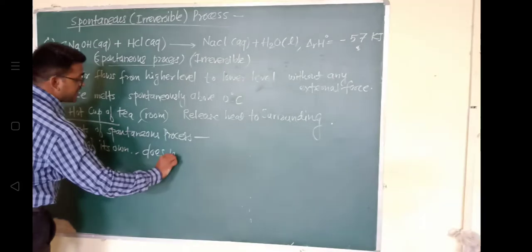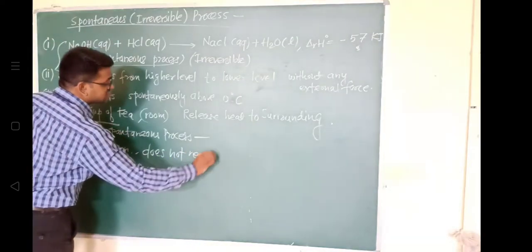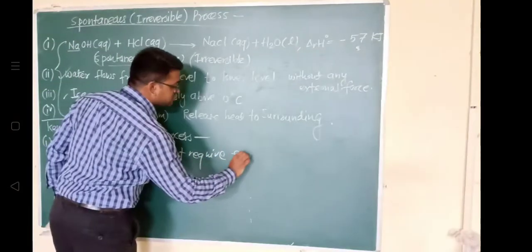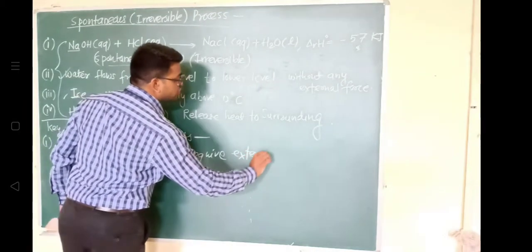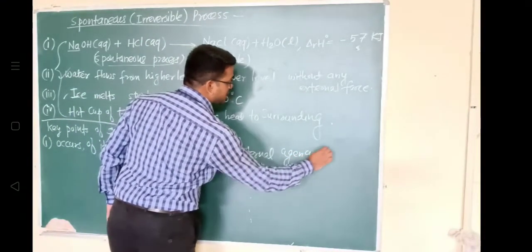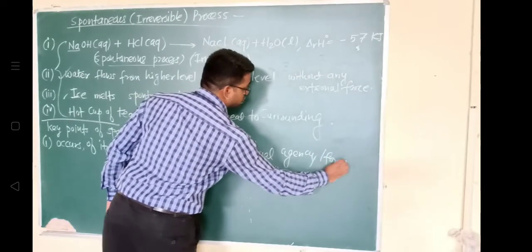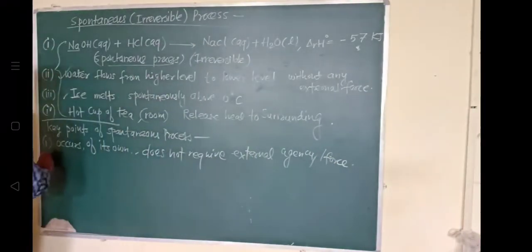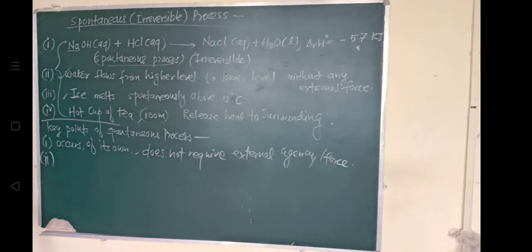External agency means what? External force. It does not require any external force to carry out this process. Then second is, it proceeds in one direction and cannot take place in the opposite direction. So the process is unidirectional, एक ही डायरेक्शन में होती है, and it cannot be reversed.